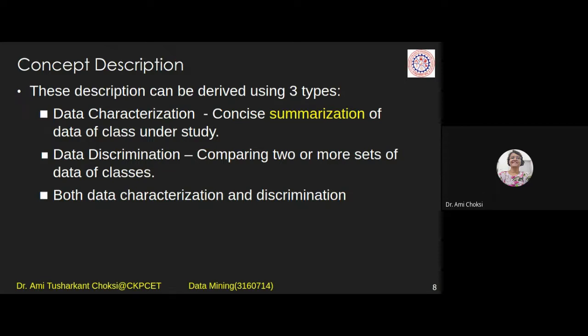So that is the comparison, right? So what we are saying is comparing two or more sets of data of classes. See, from the way things are written, we can understand the example, right? The third one is both data characterization and discrimination, that is, both things are combined, fine? So that is what is for the concept description.